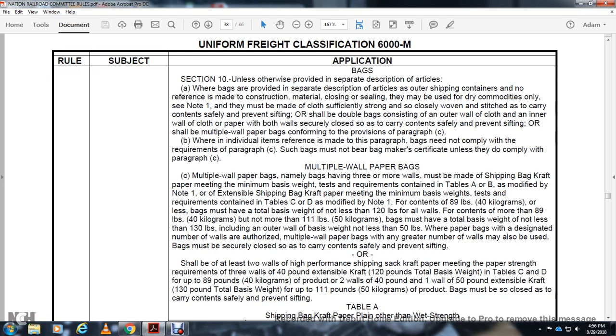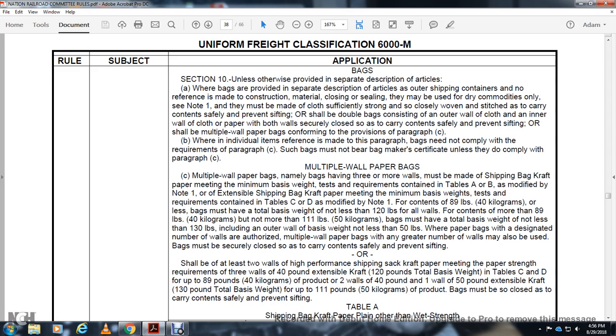and the inner wall of paper. Both walls shall be made of material that carries the content safely, preventing sifting, or shall be multiple wall paper bags conforming with the provisions of paragraph C. When the individual items reference the paragraph, the bags need not comply with the requirements of paragraph C. Such bags must not bear the bag marker certificate unless they comply with paragraph C.